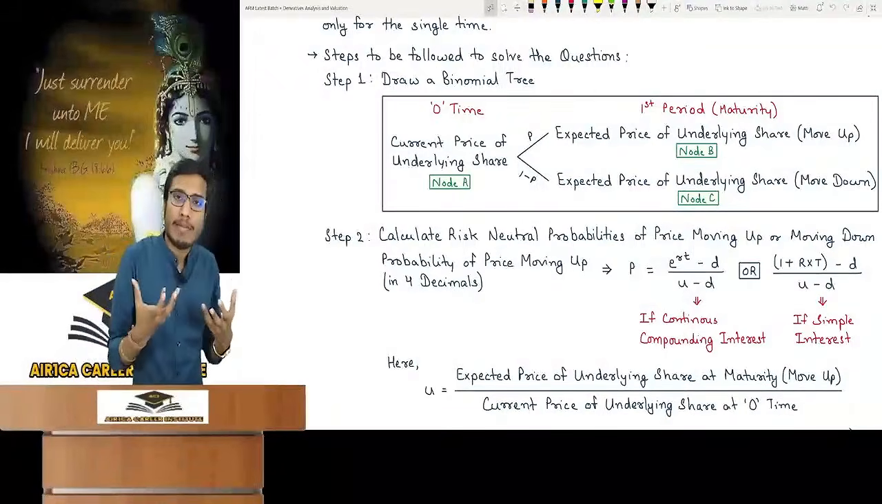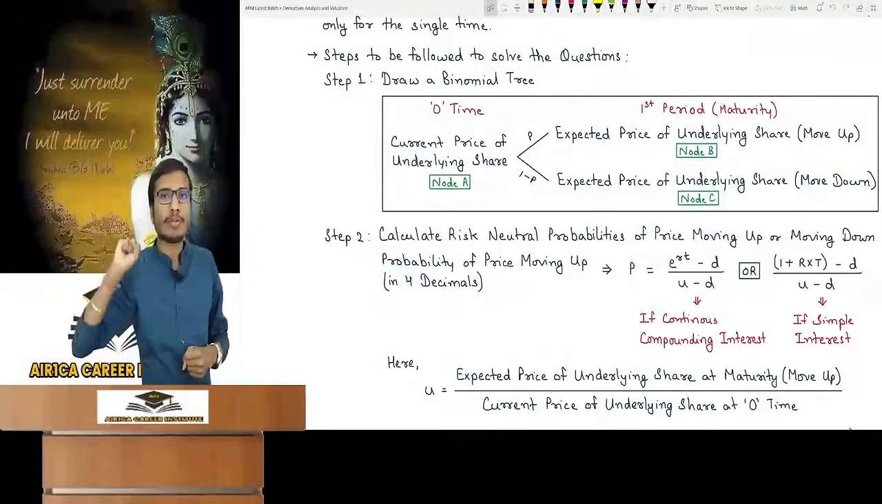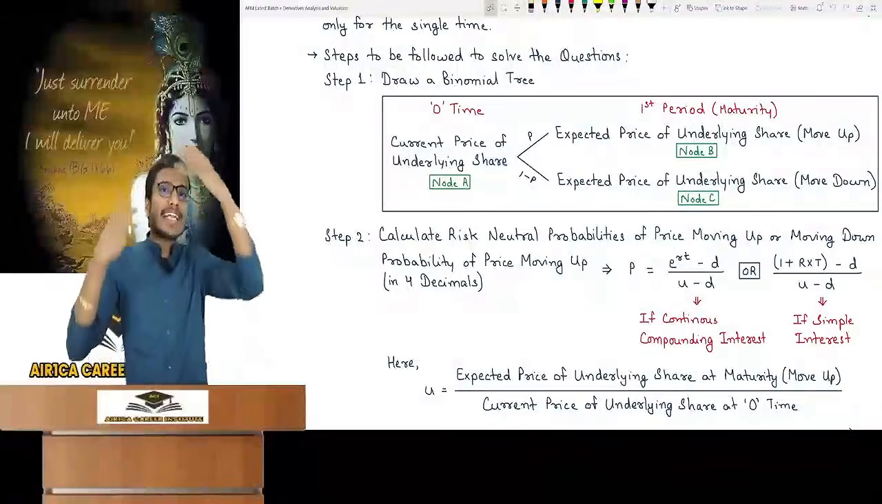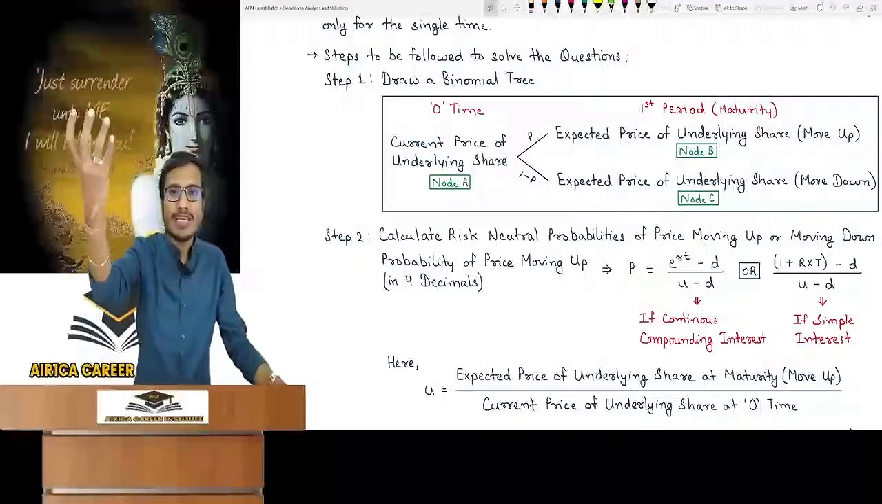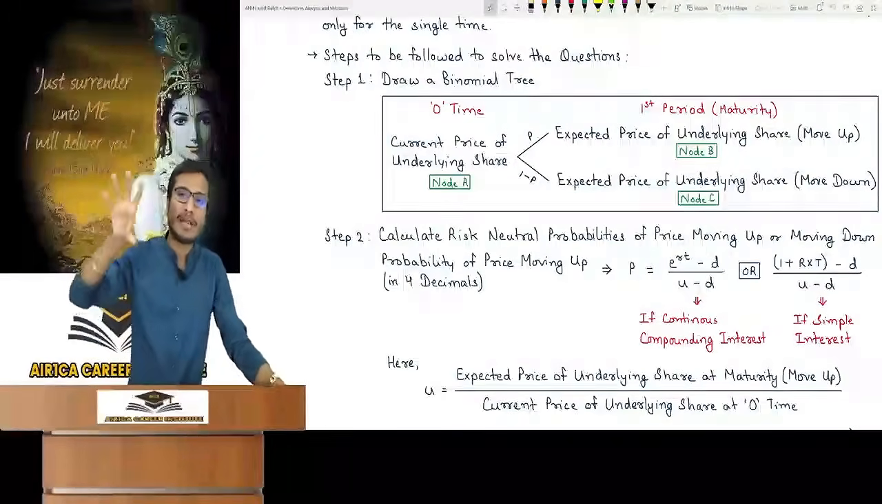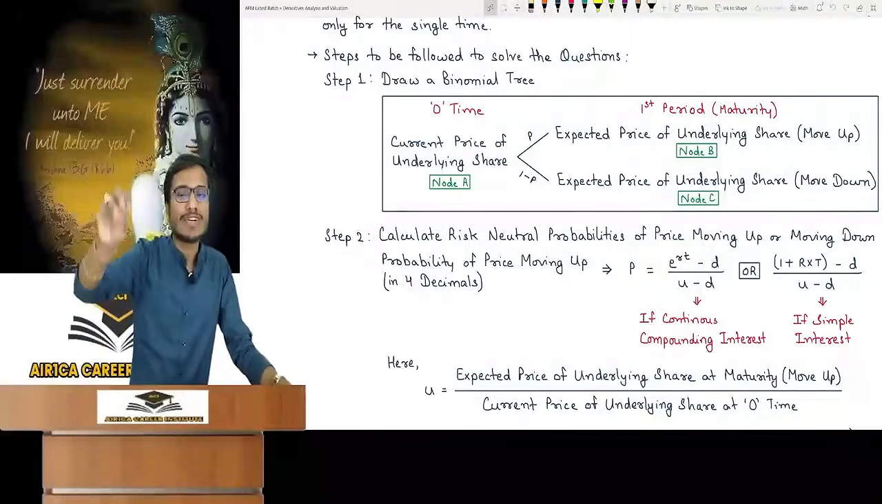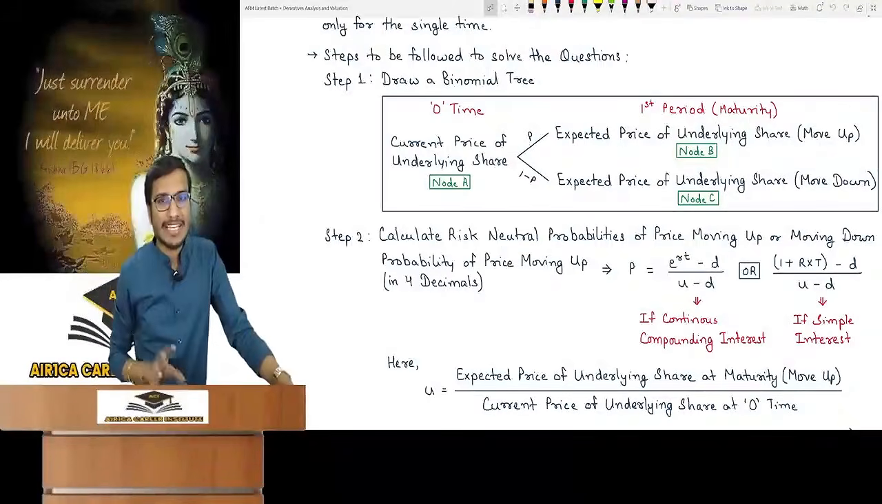So now when we find the probability, we need to find the expected price for move up and move down probability. Then we will assume that there is a risk-free return available in the market, so the price should be according to the probability. We will assume that the risk-free rate of return is there in the market, that is, the same as the risk-free return on securities offered in the market.